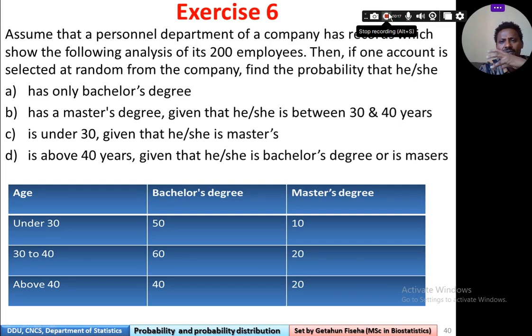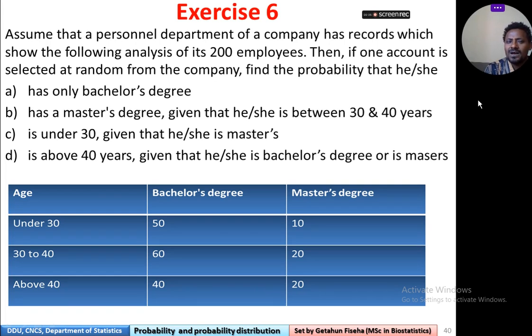Conditional probability depend ላይ የሚሰራ ጥያቄ ነው። So assume that a personnel department of a company has records which show the following analysis of its 200 employees.